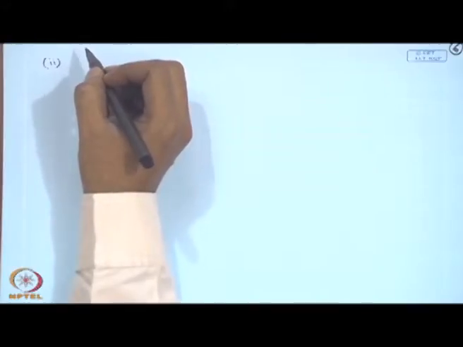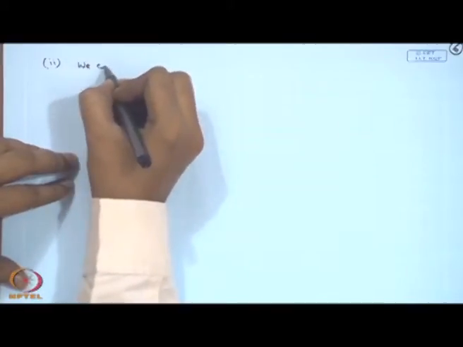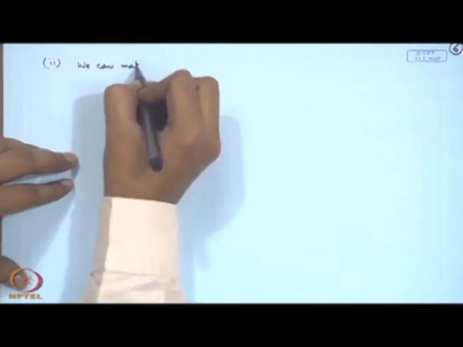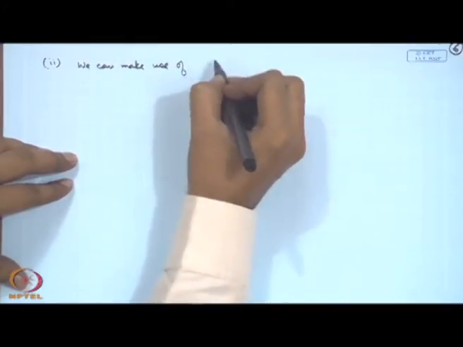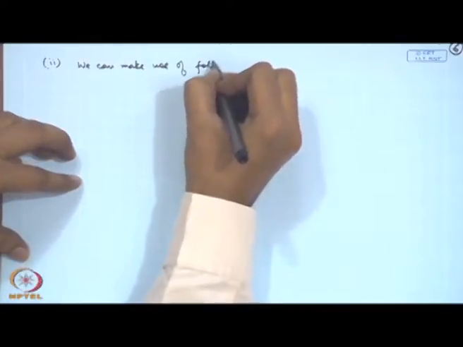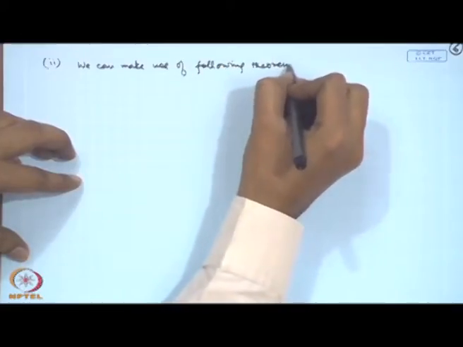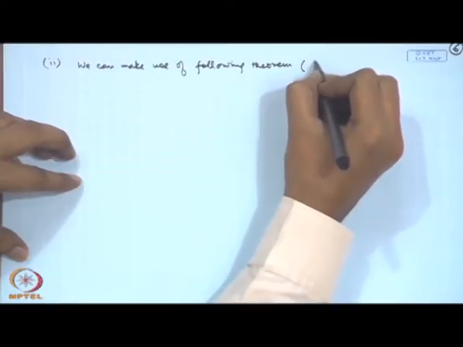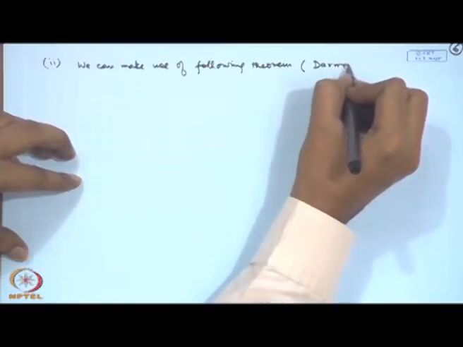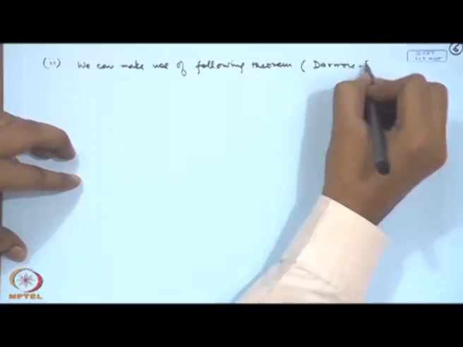We can make use of what is actually called the Darmois-Skitovic theorem.